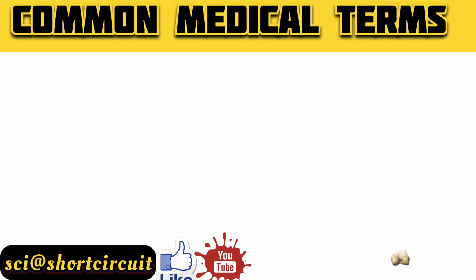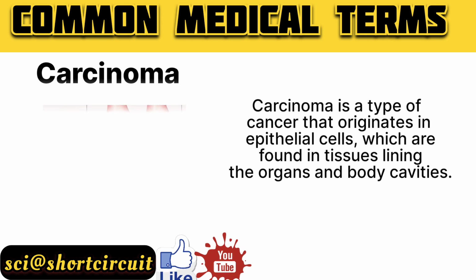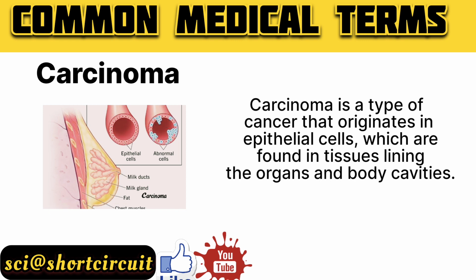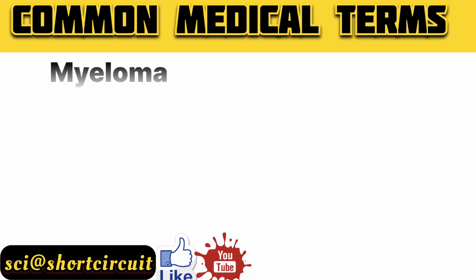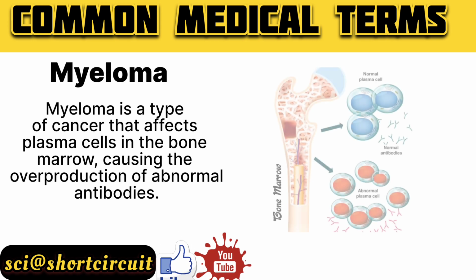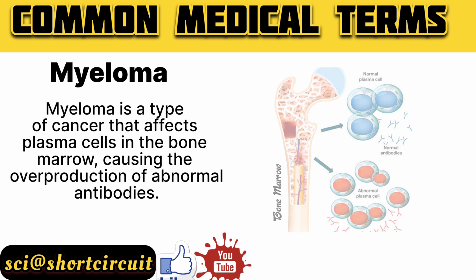Hello guys, today we are going to know some medical terms. So let's go. In my list, first one is carcinoma. Carcinoma is a type of cancer that originates in epithelial cells, which are found in tissues lining the organs and body cavities. Second one is myeloma. Myeloma is a type of cancer that affects plasma cells in the bone marrow, causing the overproduction of abnormal antibodies.